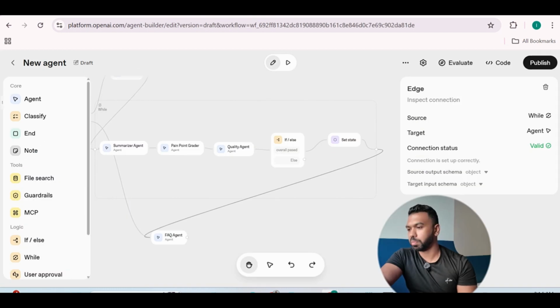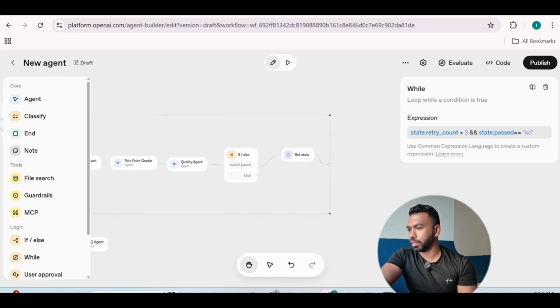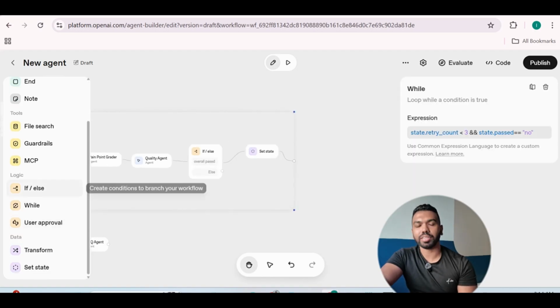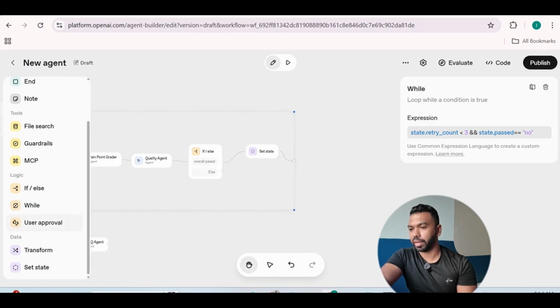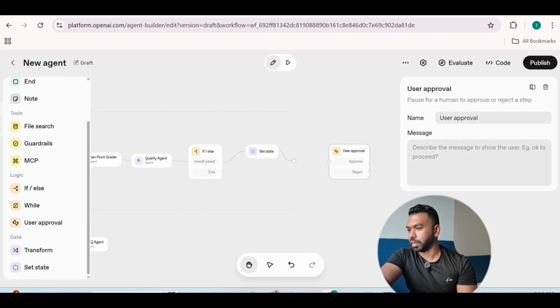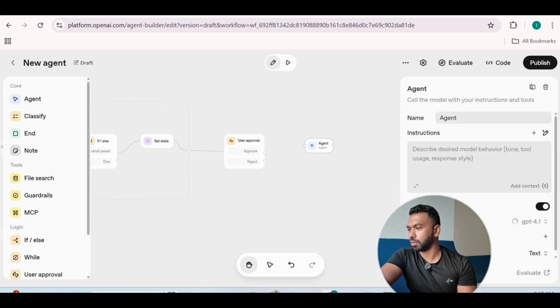Okay, let's build this up a little bit more. Let's remove this line for now so it's not connected. And we're going to connect it with a final human approval. So we want a human to sign off before the summary. So let's go ahead and do user approval. We're going to connect it here, user approval. Then we're going to add another agent here that's going to summarize the results from the human.